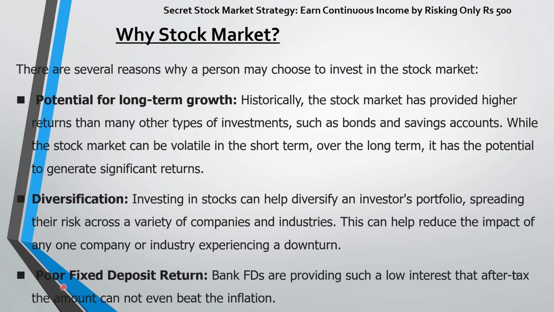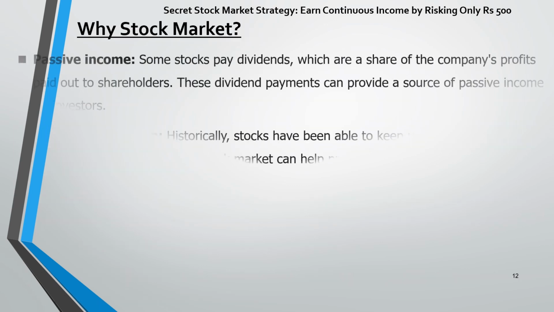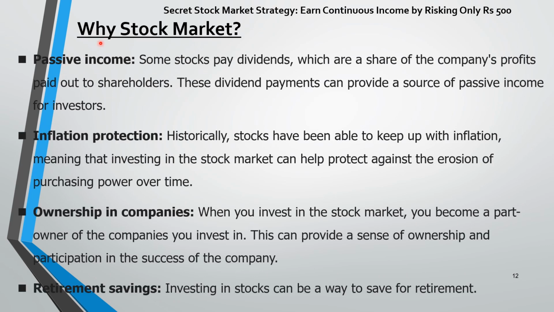Then poor fixed deposit returns. Bank FDs are providing such a low interest that after tax the amount cannot even beat the inflation. Then passive income. Some stocks pay dividends, which are a share of the company's profits paid out to shareholders. These dividend payments can provide a source of passive income for investors. Then inflation protection. Historically, stocks have been able to keep up with inflation, meaning that investing in the stock market can help protect against the erosion of purchasing power over time.